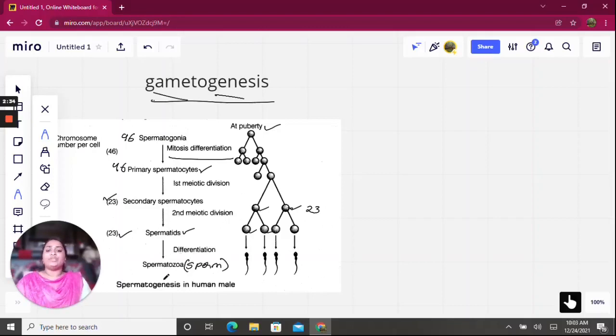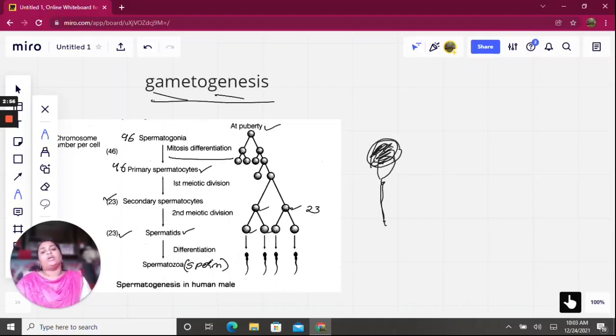So they get matured into spermatozoa, and this spermatozoa gets embedded into the Sertoli cells for the nutrition. If this is the Sertoli cell, the oval shaped Sertoli cell, the sperms get embedded like this, because it gets nutrition from the Sertoli cell.